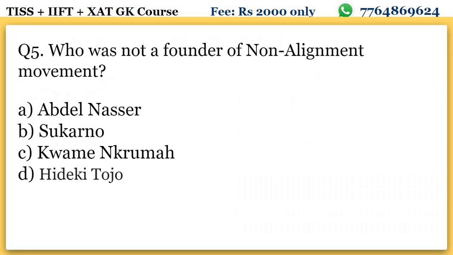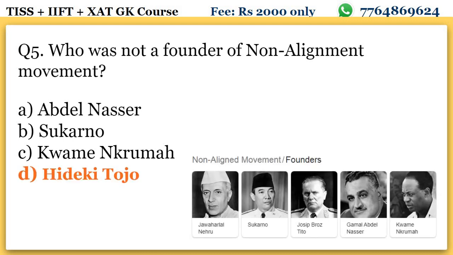Okay. Now come to question number 5. Who was not a founder of non-alignment movement? Again we had an article, there was mention of non-alignment movement. So who among the following did not found the non-alignment movement? A says Abdel Nasser, who was from Egypt. B says Sukarno, who was from Indonesia. C says Kwame Nkrumah, who was from Ghana. And D says Hideki Tojo, who was from Japan. So the answer for this will be Hideki Tojo. Hideki Tojo was someone who was involved in the World War II.